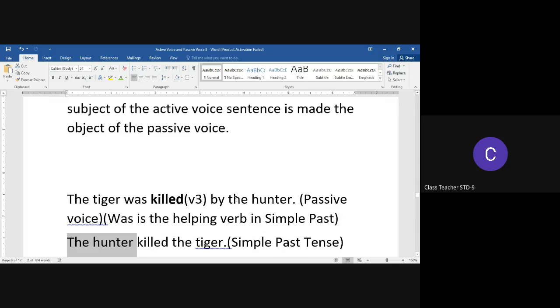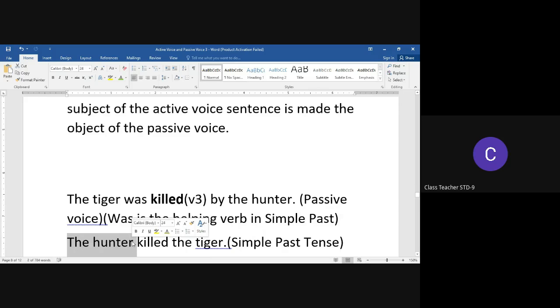So the doer of the action becomes the subject of the active voice sentence, as we learned in the definition of active voice sentence. So the hunter killed the tiger. In this case, we see that the hunter is the doer of the action.